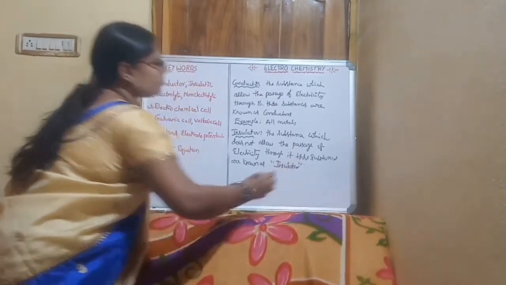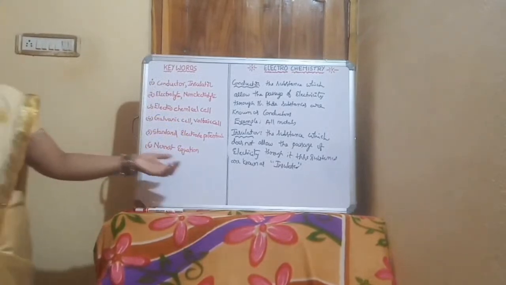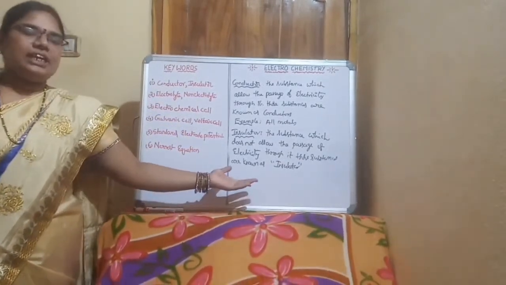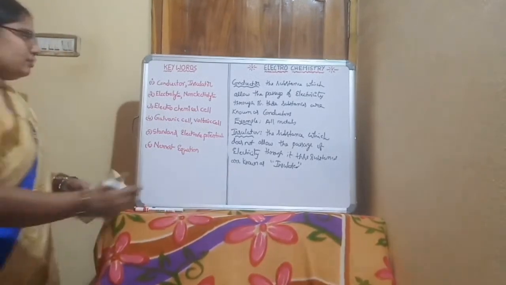Here we have wood and plastic. These are examples of insulators.